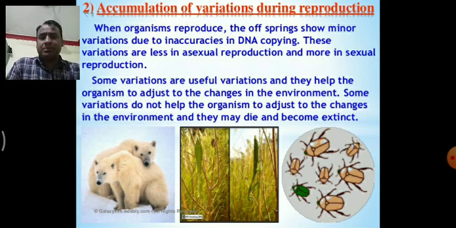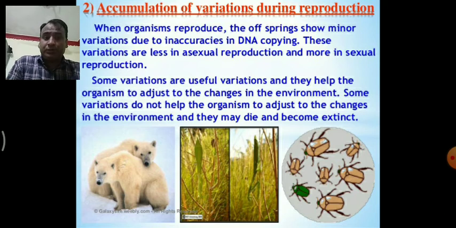Why less in asexual? Because in asexual reproduction there are no two different DNA. For example, in potato, vegetative propagation takes place. It is a mode of asexual reproduction. In this there is no variation in DNA. The parent DNA and the next generation DNA are both the same. But in sexual reproduction, like animals, like humans, and so many other examples, the two DNA come from two different parents, one from male, one from female. They combine together and form a new DNA and then transfer to the next generation. So we can say that the chances of variation will be more in sexual reproduction.